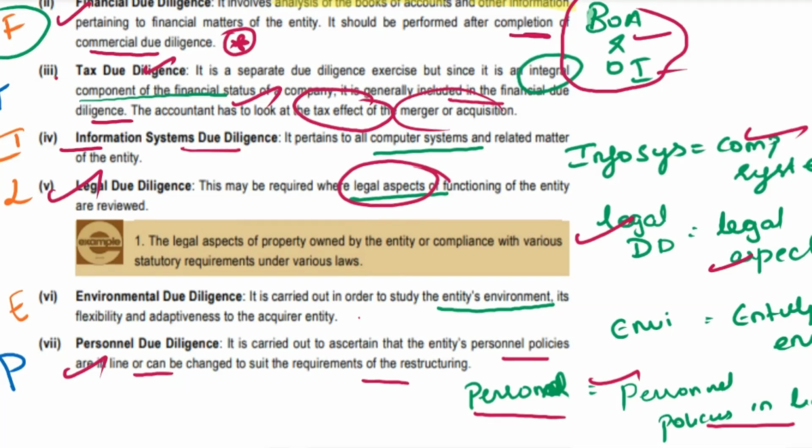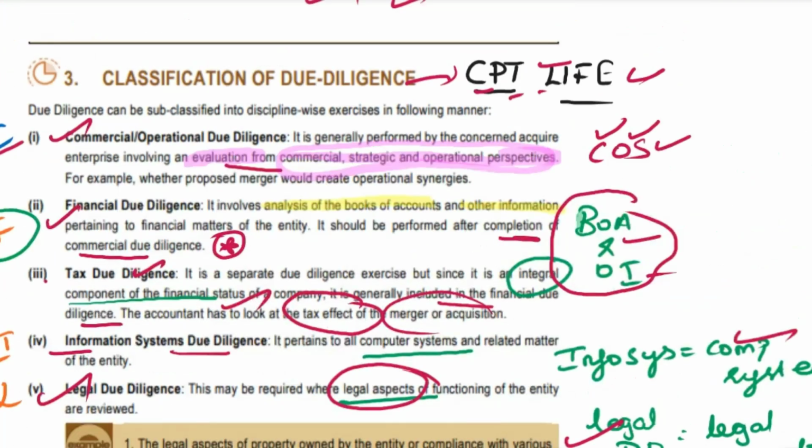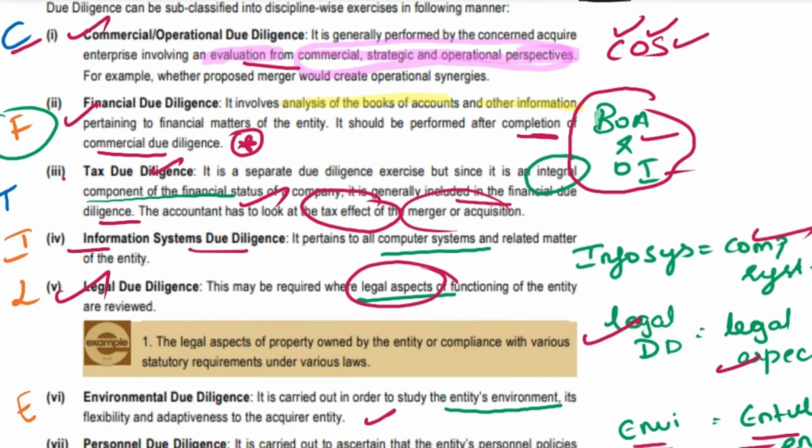Last one, E. E stands for environmental due diligence. You will study the entity's environment, whether it is flexible, adaptable. Okay, you will see those things. So this is how you will see the classification of due diligence, nothing but your CPT life. C stands for commercial due diligence, P stands for personal, T stands for taxation, L stands for legal, I stands for information system, F stands for financial, and E stands for environmental due diligence. Okay.